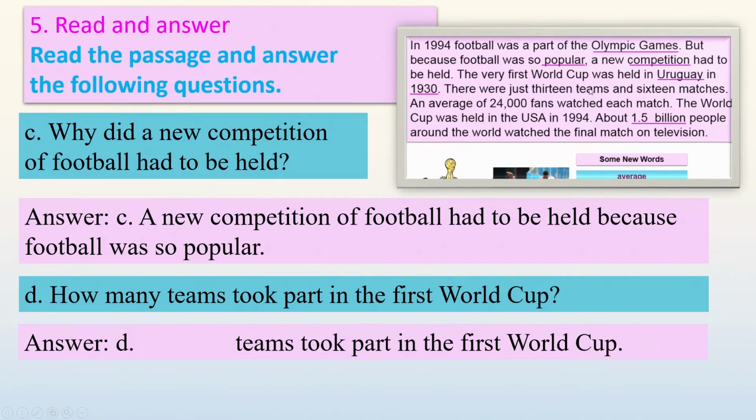You have to look for the word teams here. Now you have to see here the number of the teams, 13. So you provide here 13, and this is your answer. This is how you can create your answer, by finding out only one piece of information, 13, and then the rest of the question is itself your answer.